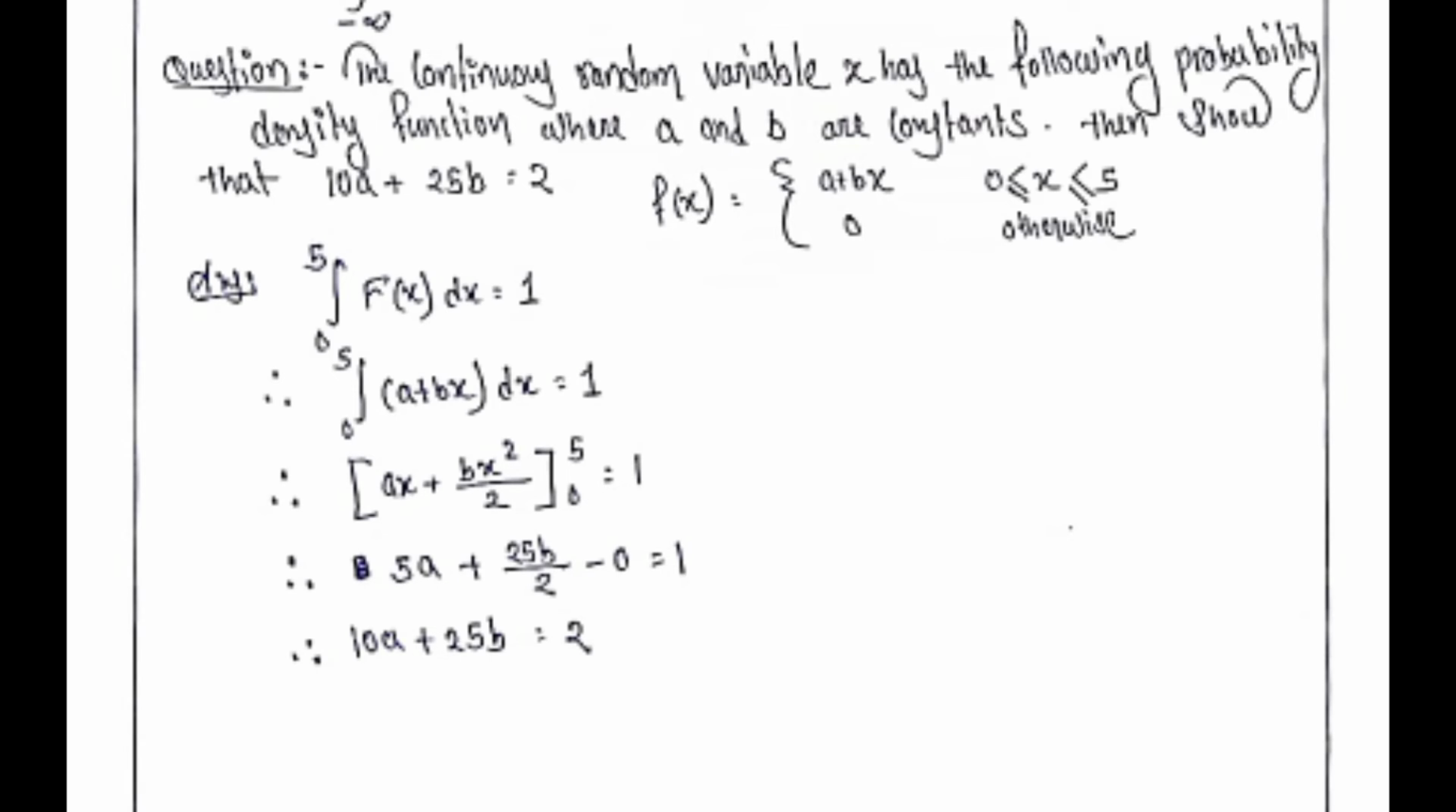So we have a question here regarding the probability density function. The question says that the continuous random variable x has the following probability density function where a and b are constants. Then 10a plus 25b equal to 1. The function is given here, f(x) equal to a plus bx for 0 less than or equal to x less than or equal to 5. Otherwise, f(x) equal to 0.